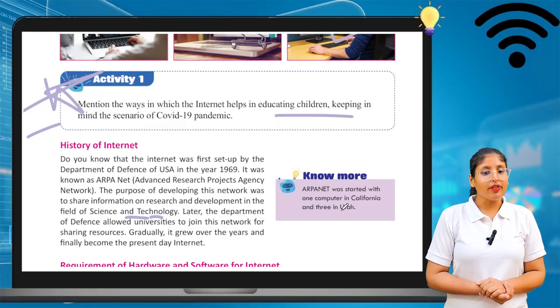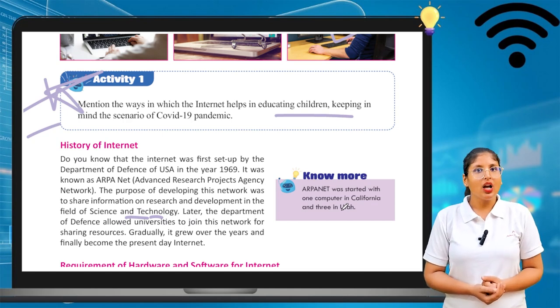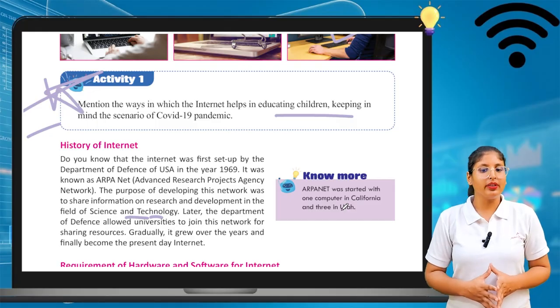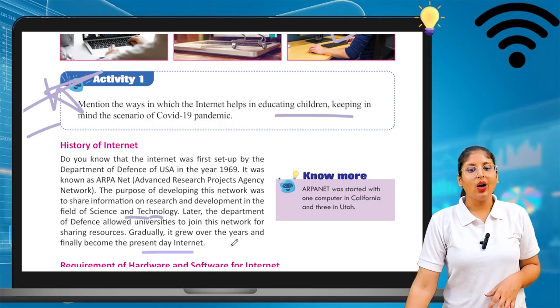Later, the Department of Defense allowed universities to join this network for sharing resources. Gradually, it grew over the years and finally became the present-day internet. This is how the internet was made in the USA.